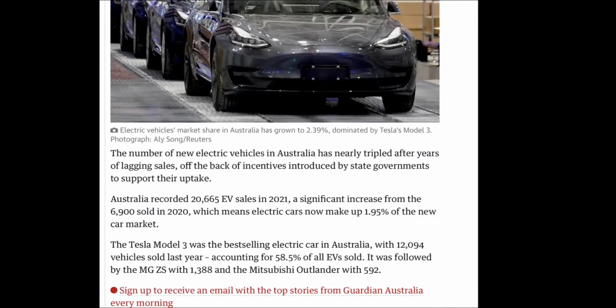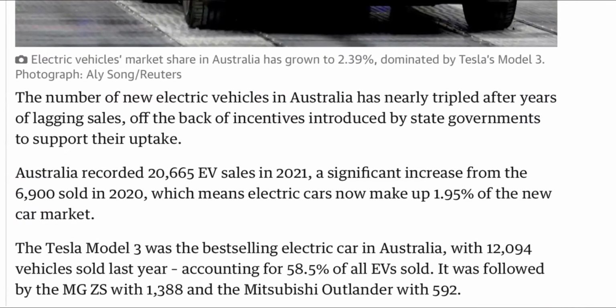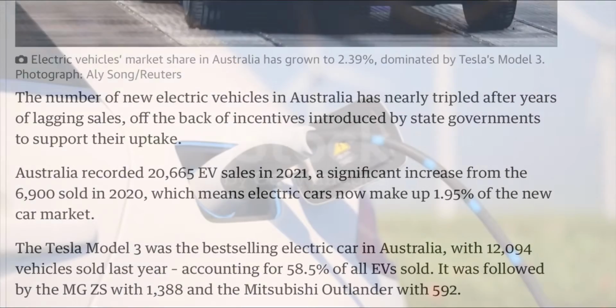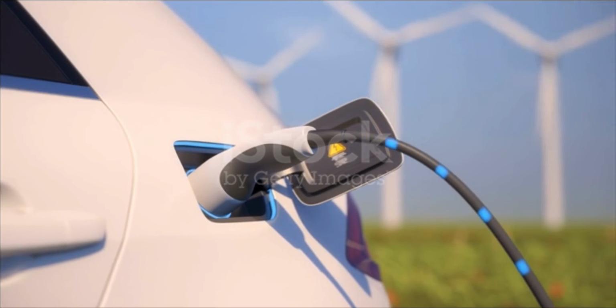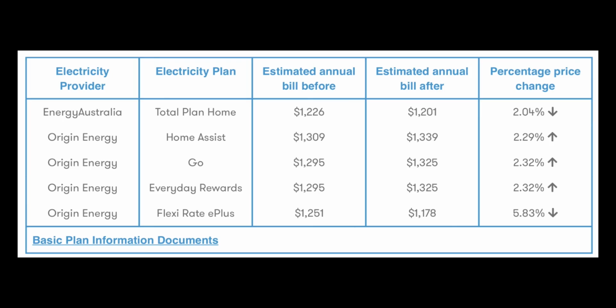Real market data displays this consumer movement, with EV sales increasing more than 400% and an increase in the amount of new car sales made up by EVs from 0.2% to 1.95% from 2020 to 2021. These shifts will be further magnified by the fact that the price of the primary complementary good for EVs, electricity, has decreased across all Australian states and territories in 2022.